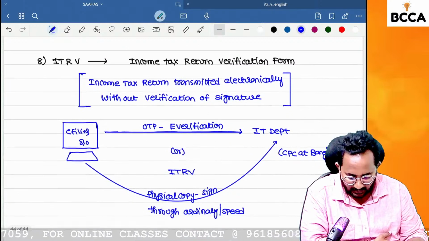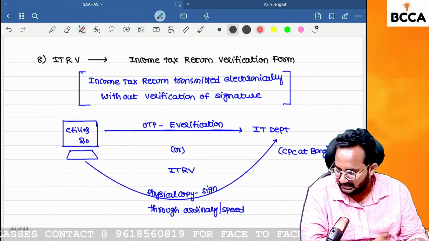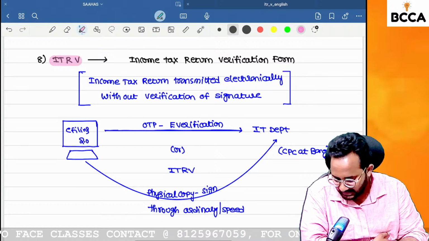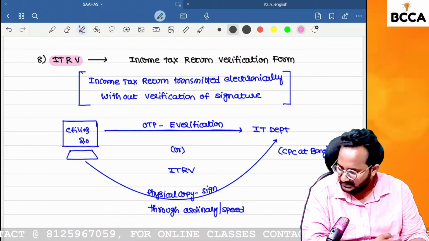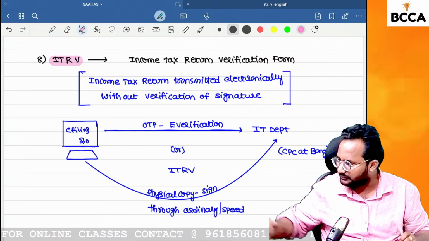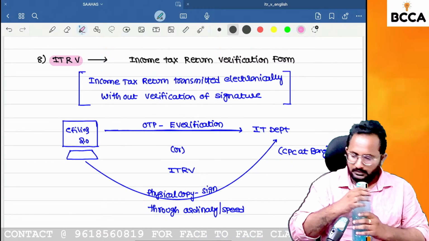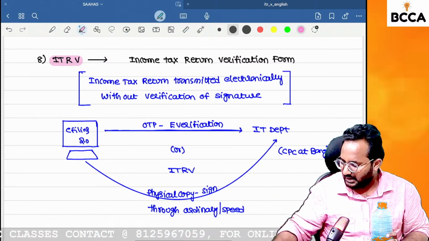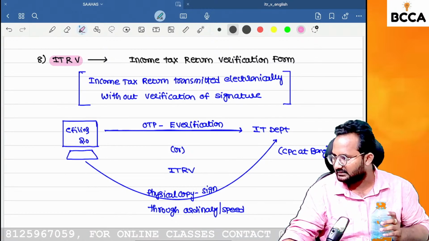So how many of you have an idea about ITR filings? To be frank, please tell me how many of you have an idea about the ITR filings? Just a normal idea is also enough.